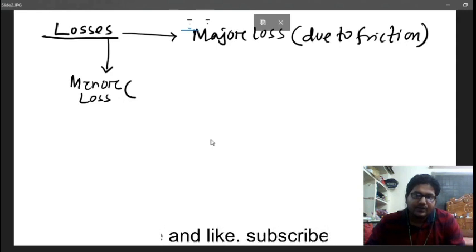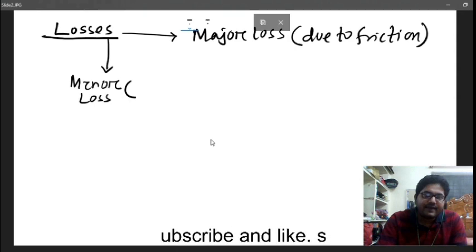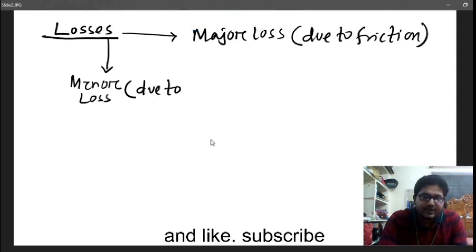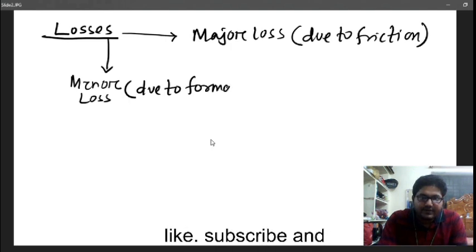Due to that, a pressure difference is created, and because of that some eddies are generated in that part. Due to these eddies, some losses occur in this pipe flow. So these minor losses are due to formation of